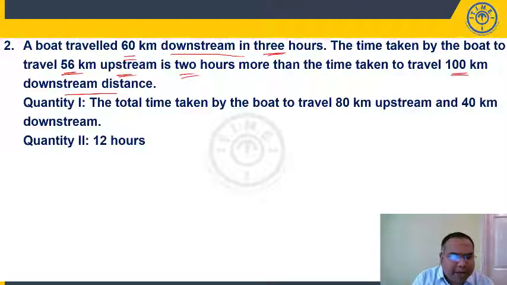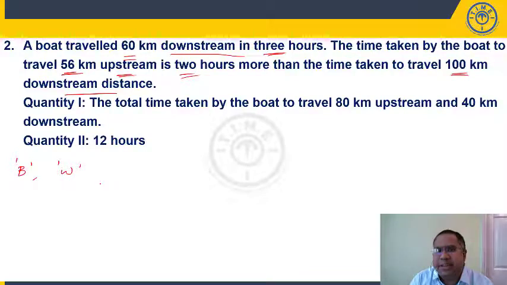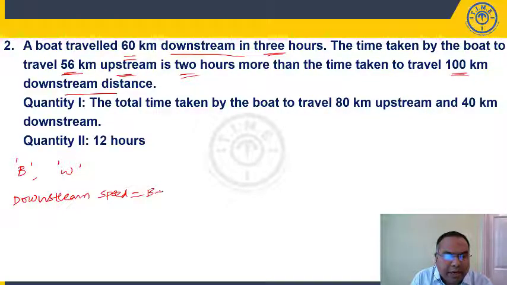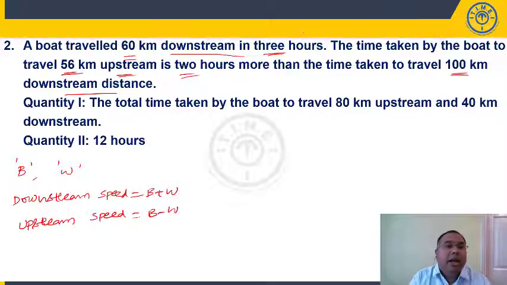Now if you take the speed of the boat as B and the speed of water, or stream, as W, what is my downstream speed? Downstream speed is equal to B plus W, right? What should be my upstream speed? Upstream speed should be B minus W, right? Now, look at the first part of the question. A boat traveled 60 kilometers downstream in 3 hours. So, downstream speed is B plus W.